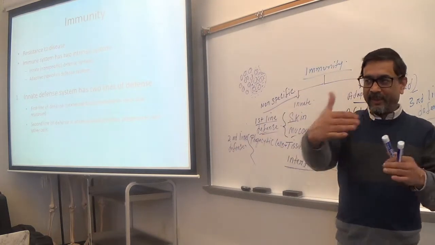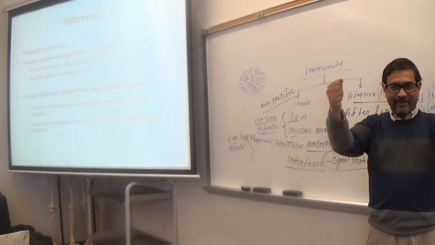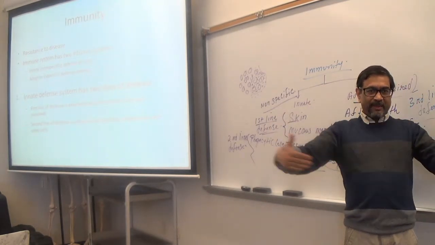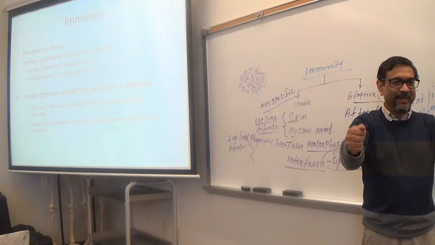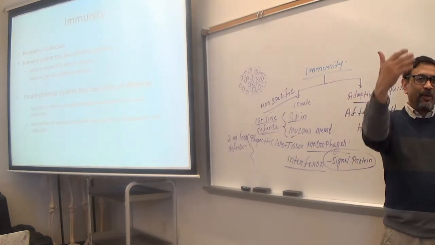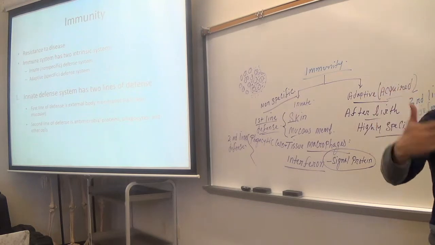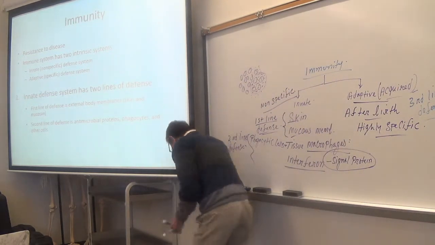In the old-time battlefield, soldiers used to fight face to face, right? They used to create lines, layers. The first line will go first, and if that is destroyed, then the second line will come forward. Your immune system works in a similar way. It has 3 lines of defense.